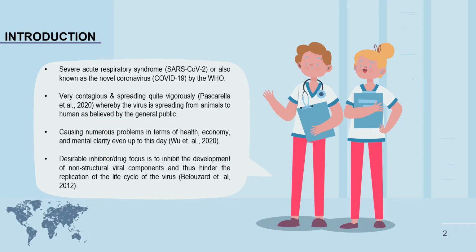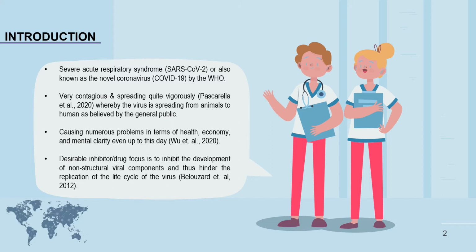Severe acute respiratory syndrome coronavirus 2, or SARS-CoV-2, is known as the novel coronavirus or coronavirus disease 19, COVID-19, by the World Health Organization (WHO). It is very contagious and spreading so vigorously that it is believed to have emerged from the Wuhan market, where the virus spread from animals to humans. It has caused several problems in terms of health, economy, and mental clarity even up to this day.